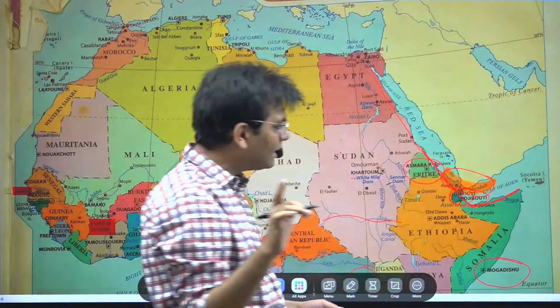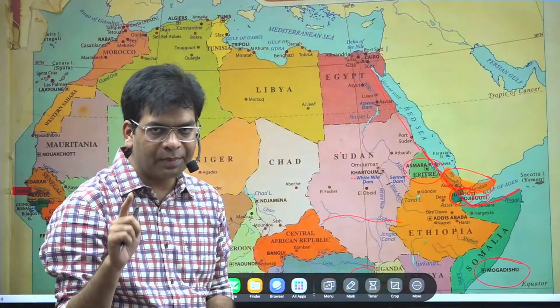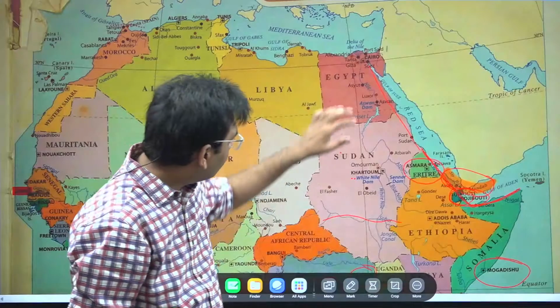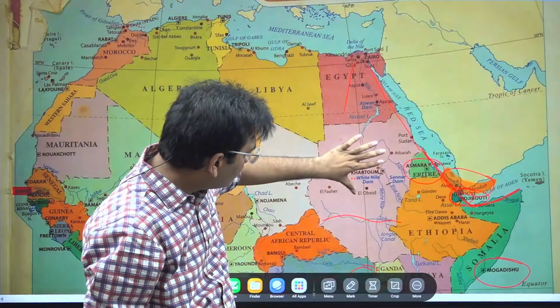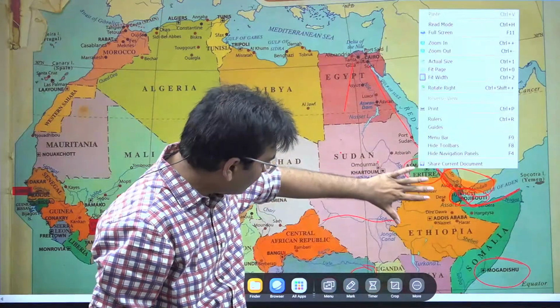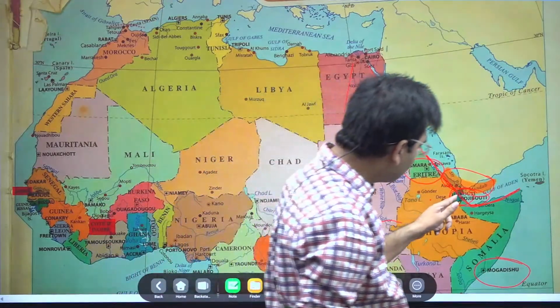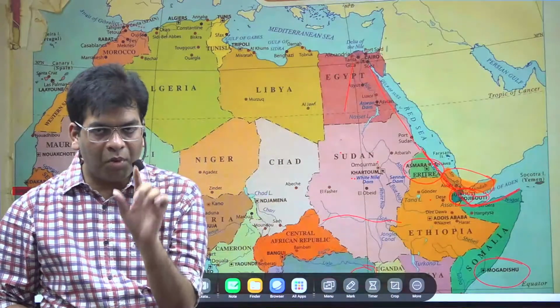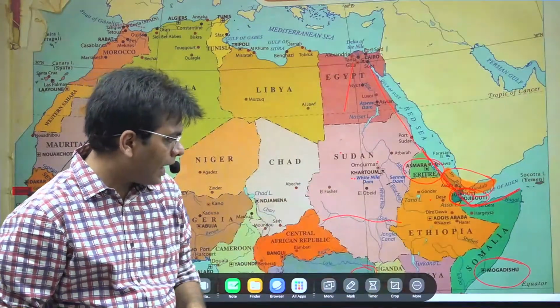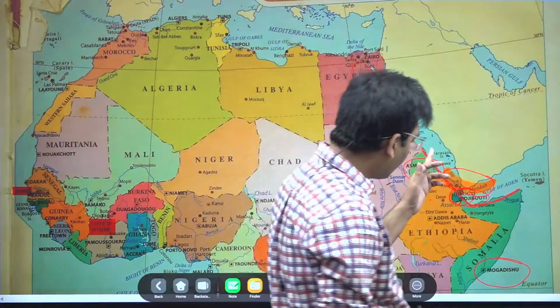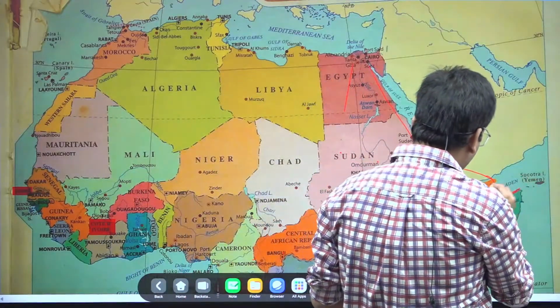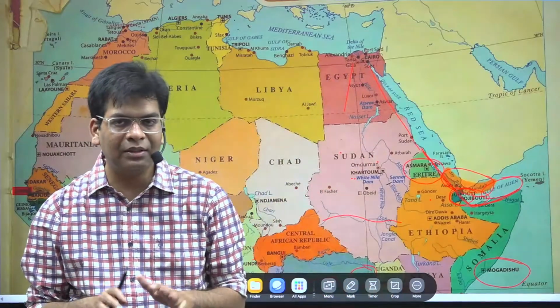So how many African countries make a border with the Red Sea? Egypt, Sudan, Eritrea and Ethiopia, 1, 2, 3, 4, and here Djibouti, 5 countries. Somalia is not making a border with the Red Sea, but with the Gulf of Aden. I hope this is clear to everyone.